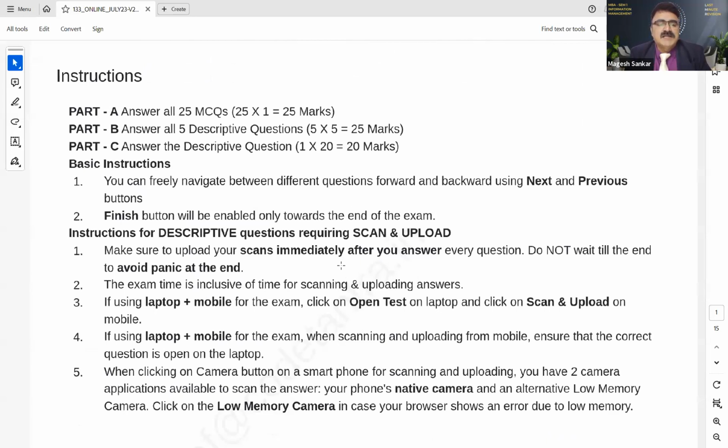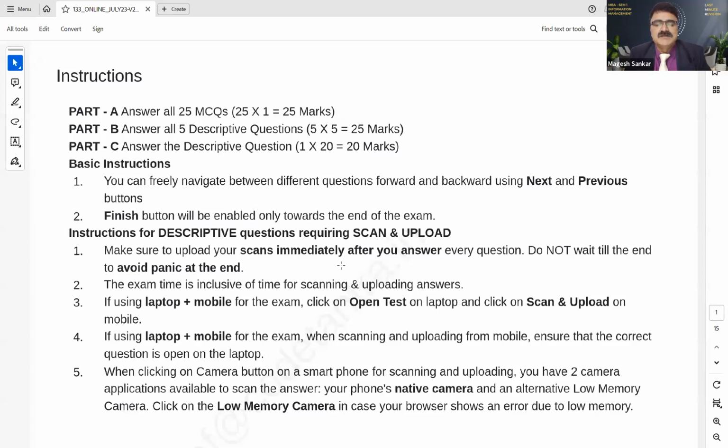And the finish button will be enabled only towards the end of the exam. So you have to wait till the end of the exam to get that finish button. You'll have the finish button only at the end of your exam, and you need to click that finish button in order to complete your exam.